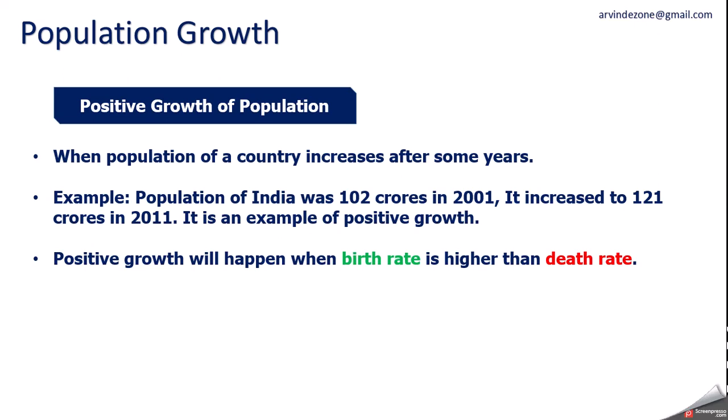Next term is positive growth of population. Very simple. When population of a country increases after some years, it is called positive growth. Example, population of India was 102 crores in 2001. It increased to 121 crores in 2011. It is an example of positive growth because population has increased over a period of time. Positive growth will happen when birth rate is higher than death rate. Means more children are taking birth compared to the death. So more birth will lead to positive growth.